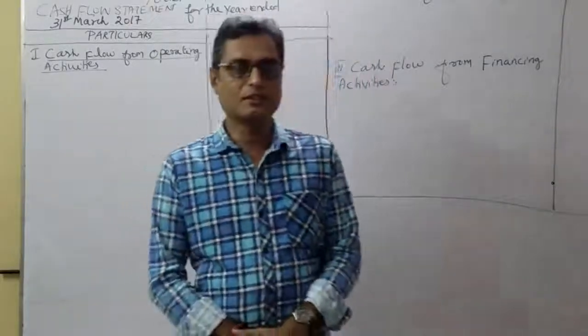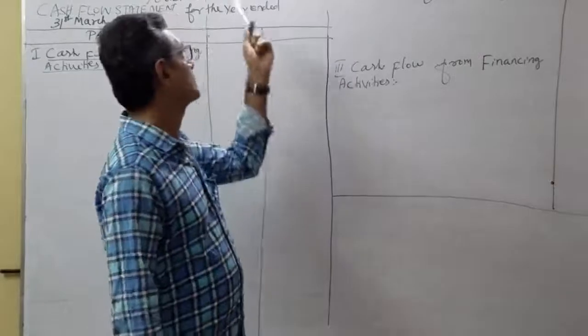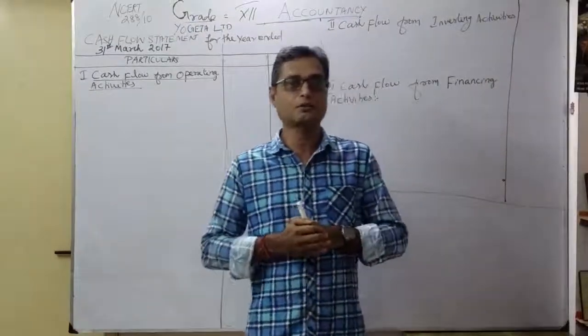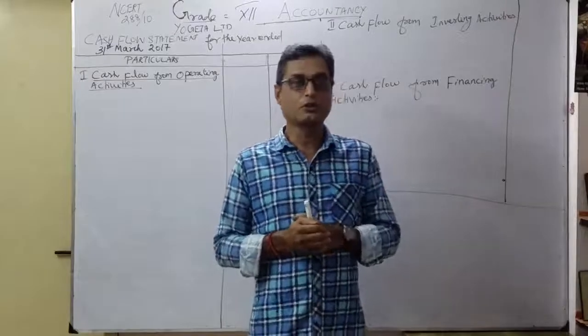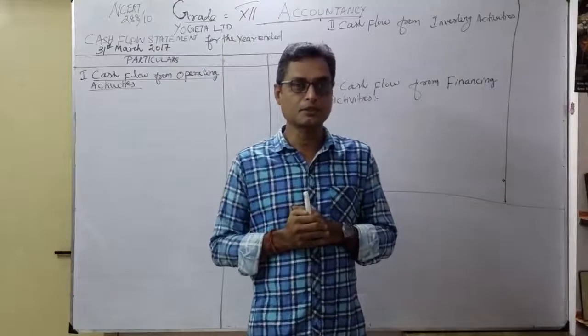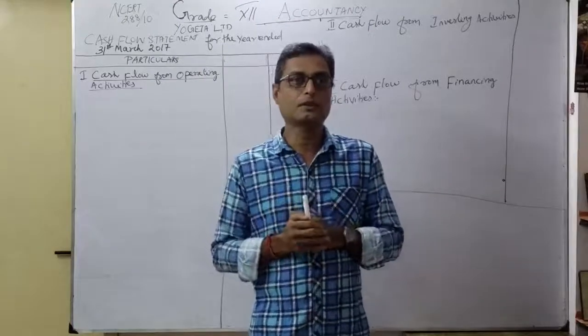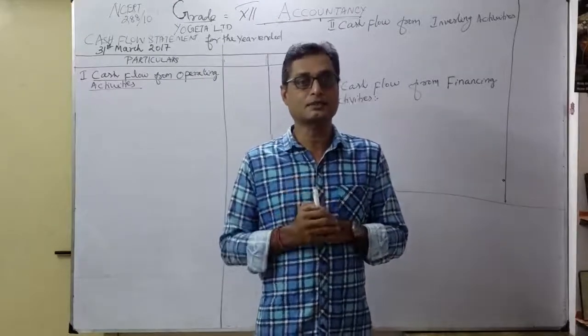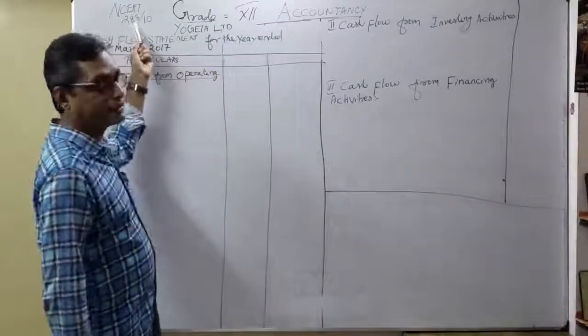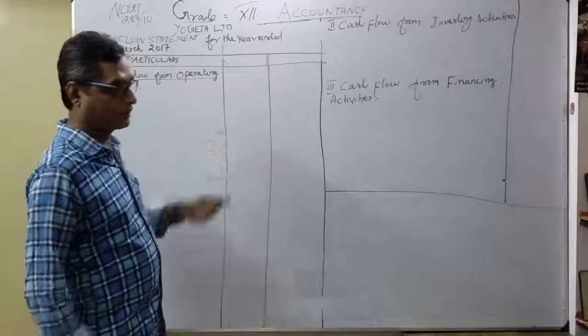So we are once again welcome to grade 12th accountancy class. We are discussing, over the past three videos, the cash flow statement. Today also we are going to discuss one more problem from the NCERT book. I hope you are following the procedures and methods of how to prepare a cash flow statement with the adjustments. Correct? See, today we are going to take NCERT page number 288, problem number 10. That's what we're going to discuss.